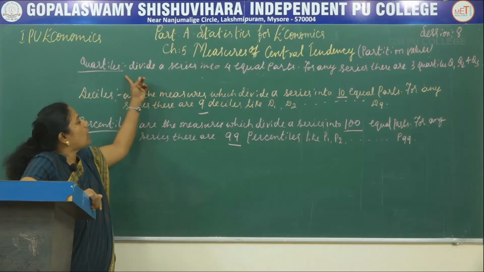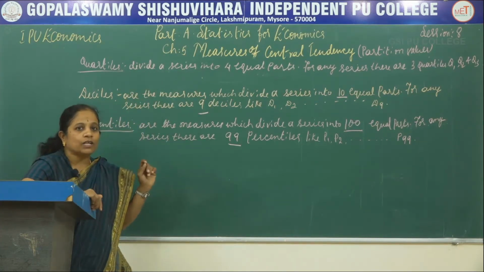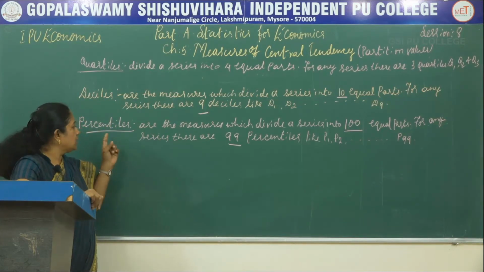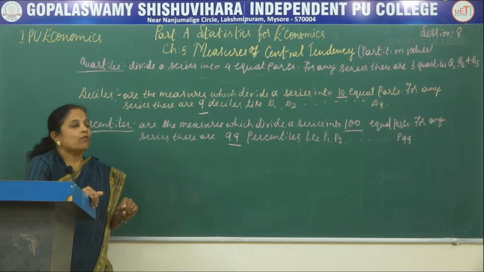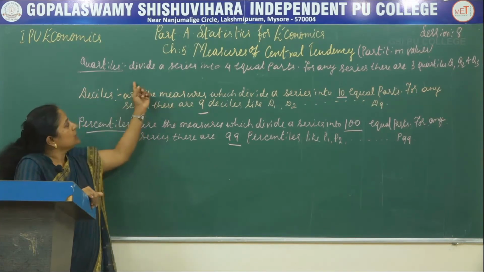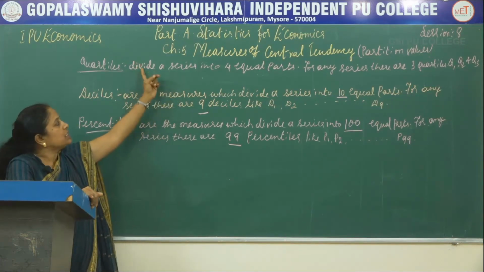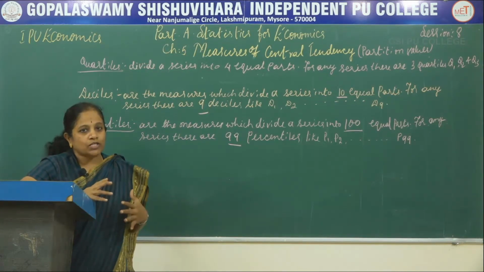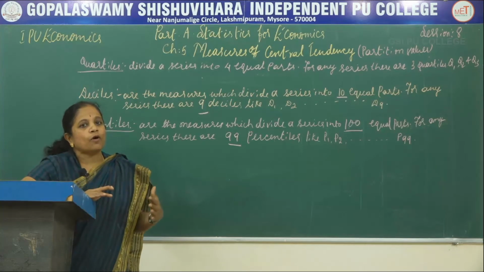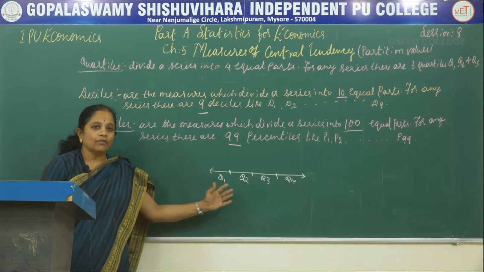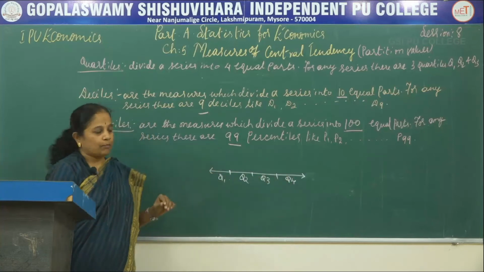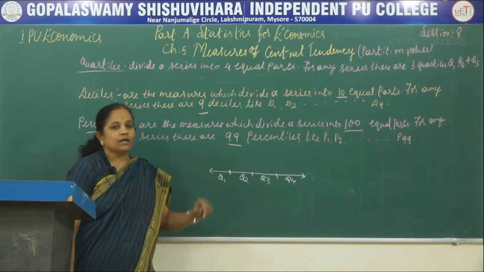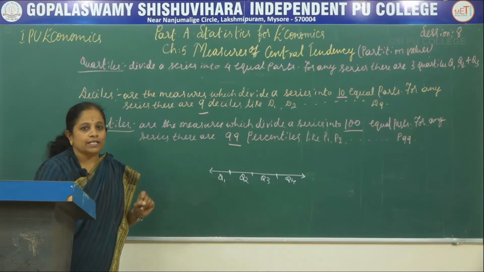The first one is quartile, and about this quartile also we learnt in the previous session. The second one is deciles, and the third one is percentiles. What is a quartile? Quartile is the measure which divides a series into four equal parts, that is Q1, Q2, Q3 and Q4. Q2 is median.